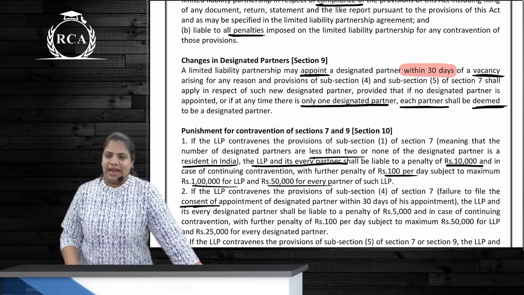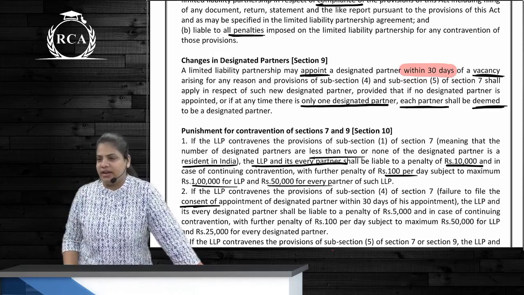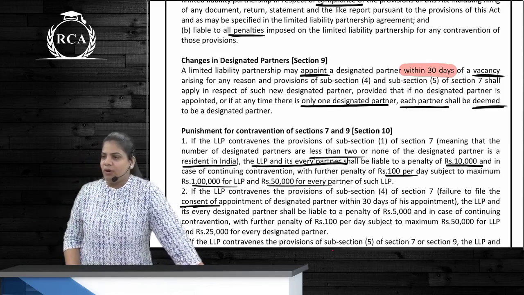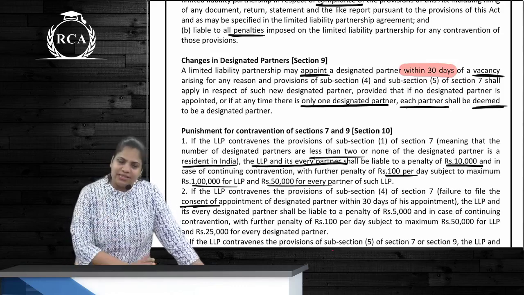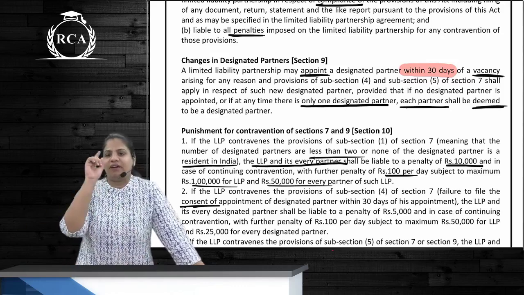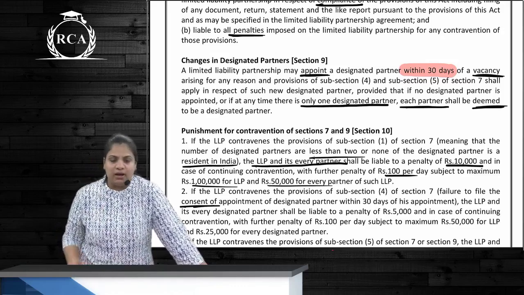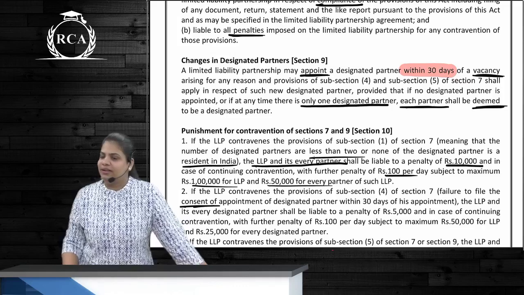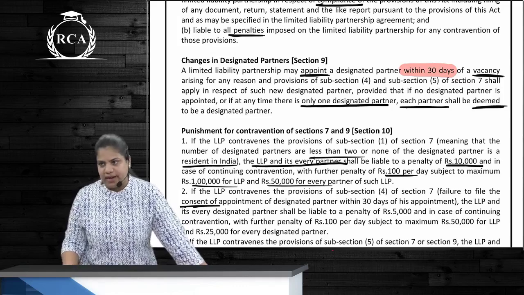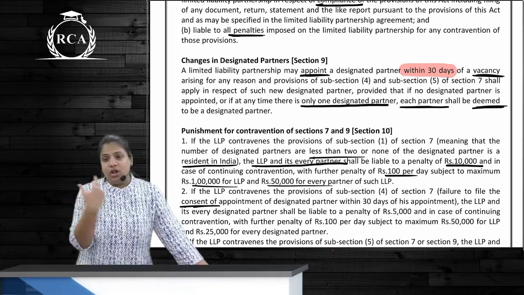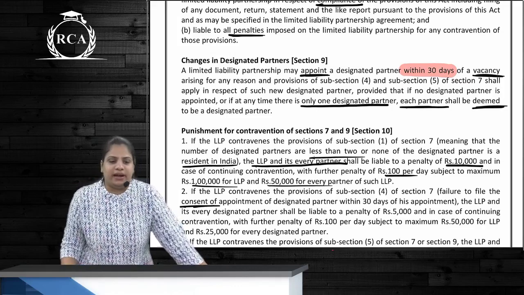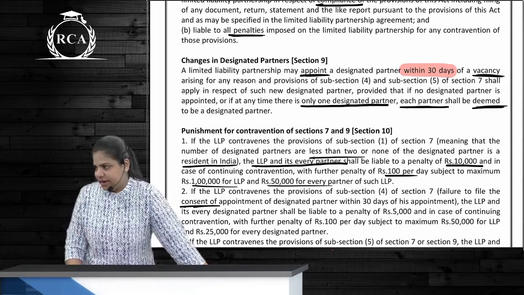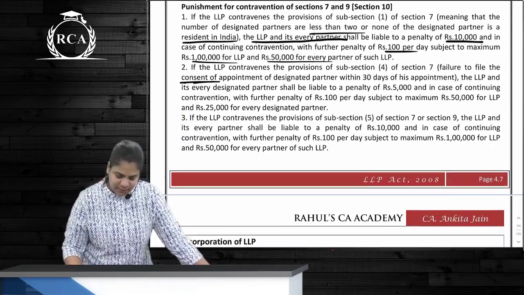LLP has got 10 partners and 5 designated partners. 2 of them died. So now we have 3 designated partners. Any problem? No problem. 10 partners, and now 4 of them died. We have just 1 designated partner. What should happen? 1 more should be appointed as a designated partner within how many days? Within 30 days. If not appointed, then all of these 10 partners also will be treated as if they are designated partners. So 10 plus 1 will now be designated partners. Correct? Next one, punishment.